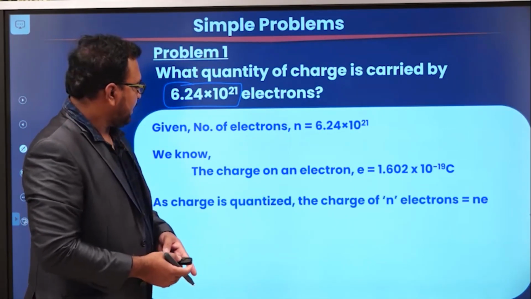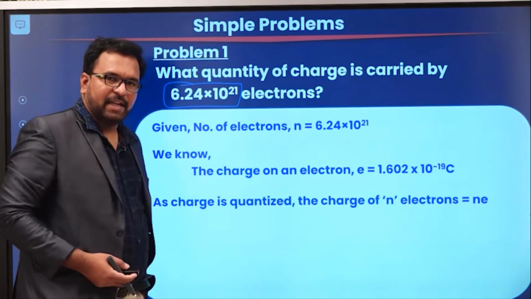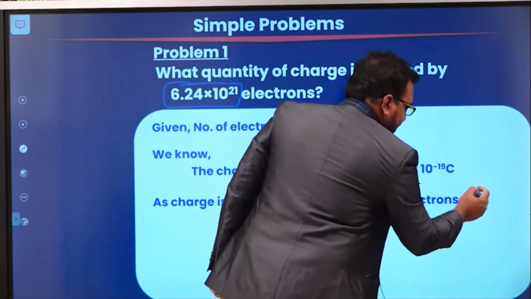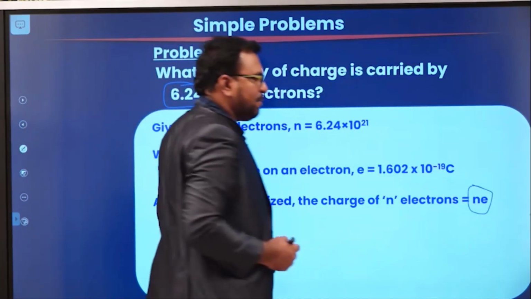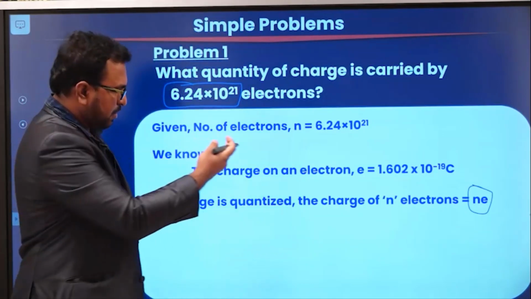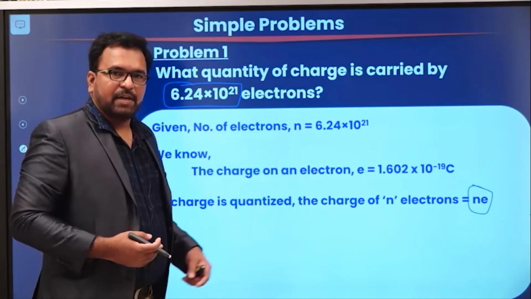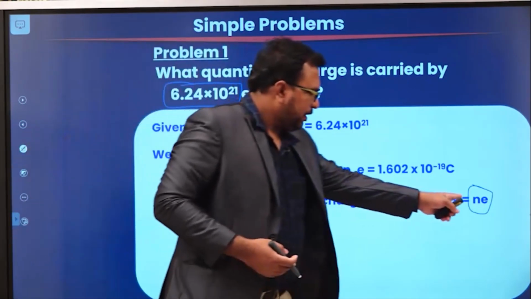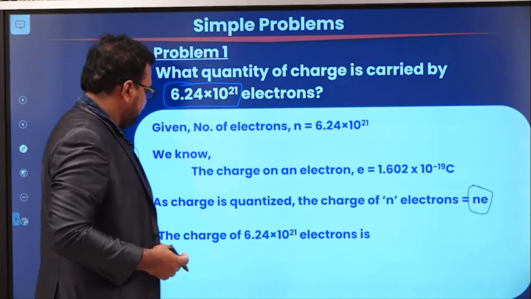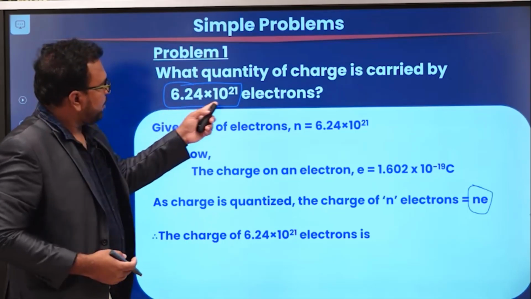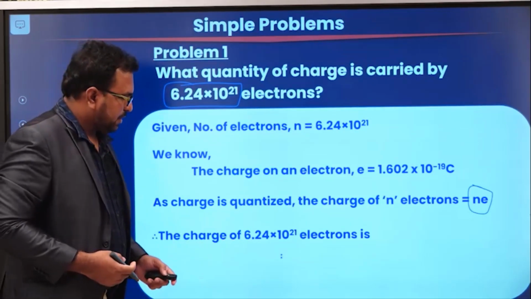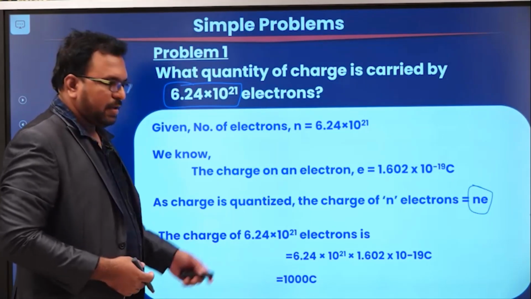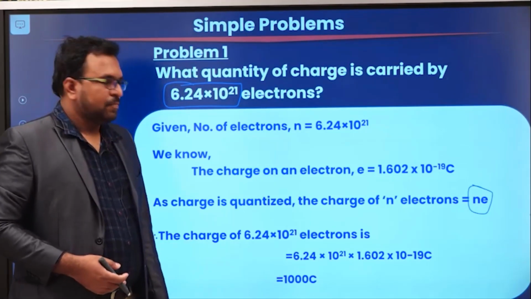Now from charge quantization, we know that the charge of n electrons is n into e. Charge is always measured in integer multiples of a standard charge, that is the charge of an electron. So the charge of 6.24 into 10 power 21 electrons is n multiplied by e. We are going to get around 1000 coulombs.